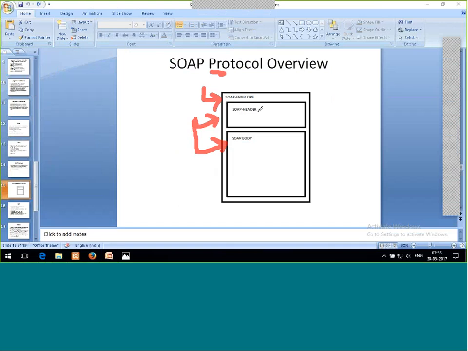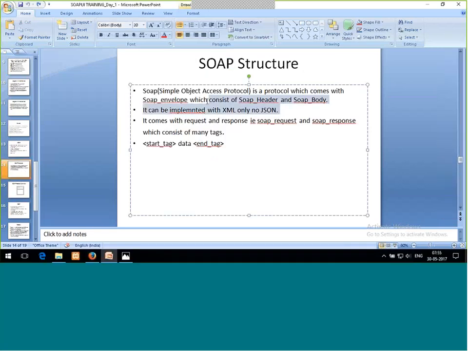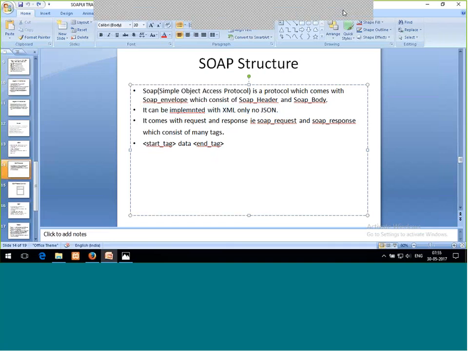Now, how are SOAP and XML different? SOAP is going to work with XML. It can be implemented with XML only, no JSON is used. So the thing is, SOAP plus XML.